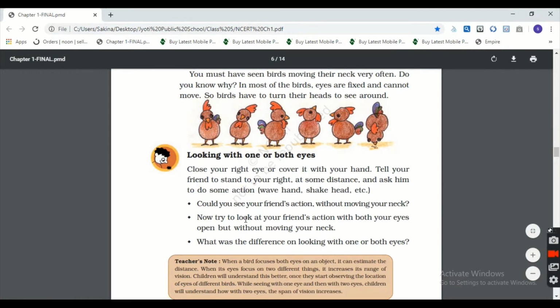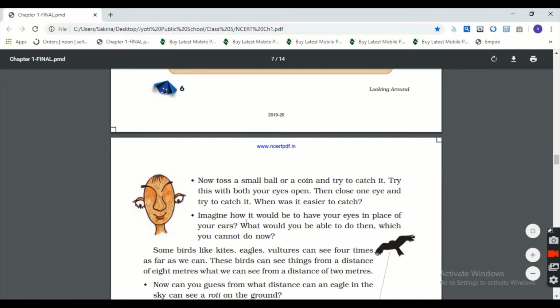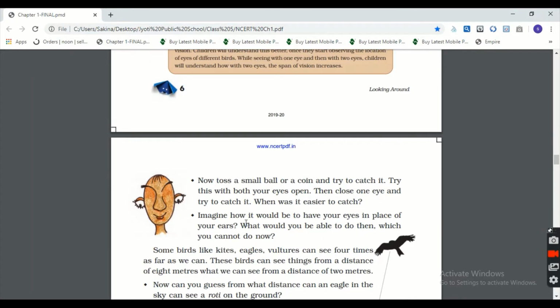Again move back. Now the next two questions given here. Now toss a small ball or coin and try to catch it. Try this with both your eyes open. Then close one eye and try to catch it. When was it easier to catch? I think you know the answer.